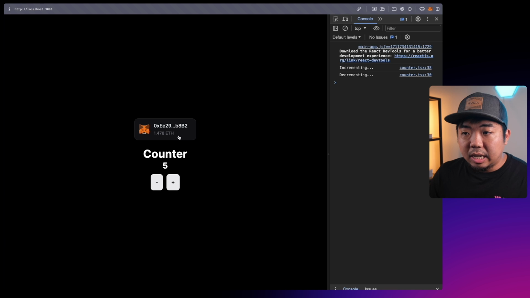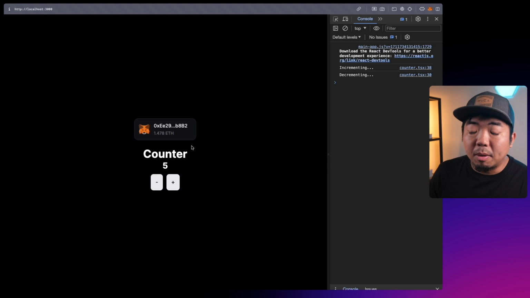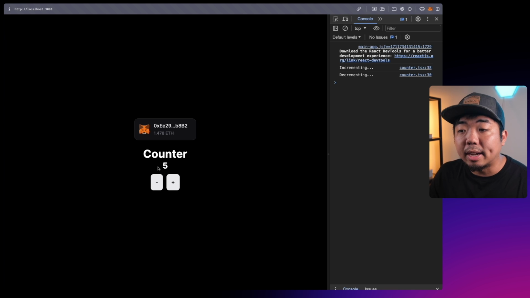We're doing a few things here. We are being able to connect a Web3 wallet to our application. We're able to read data from our smart contract. In this case, we are reading the counter. And we're also able to execute functions from our smart contract as well. And that includes the functions to decrement and increment the counter, or the variable of the number that is stored